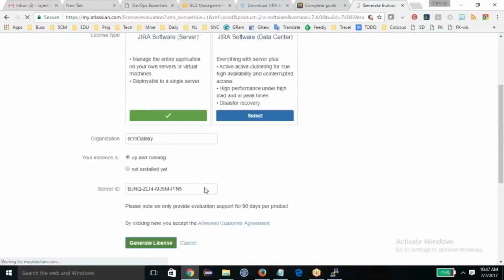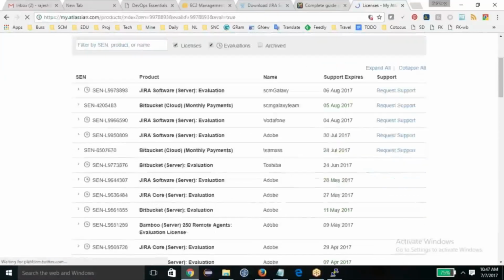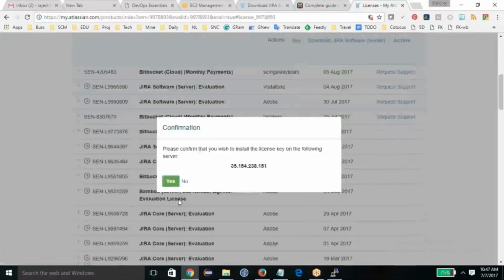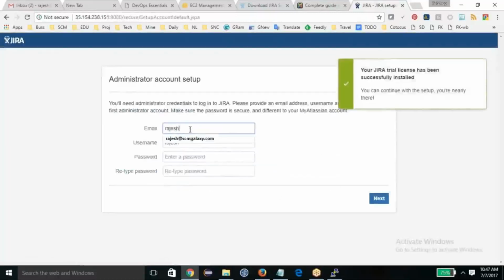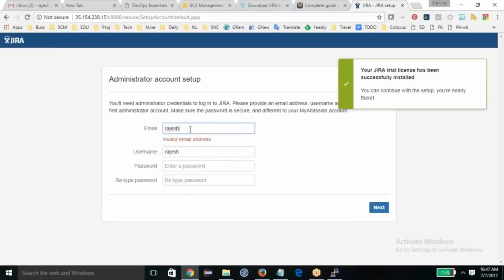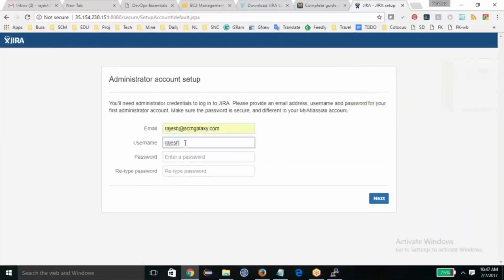Generate a license. I got this license, and I'm good with it. Now my email address is rajesh@scmgalaxy, and the password is Rajesh123. So my Jira should be up.